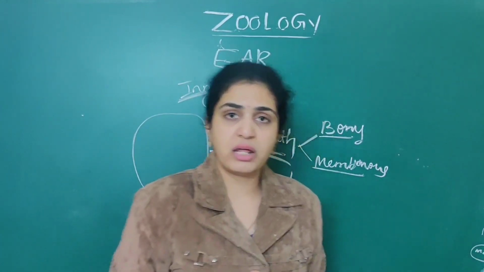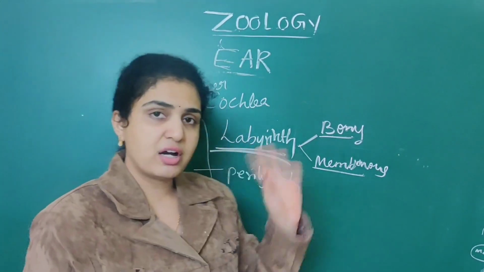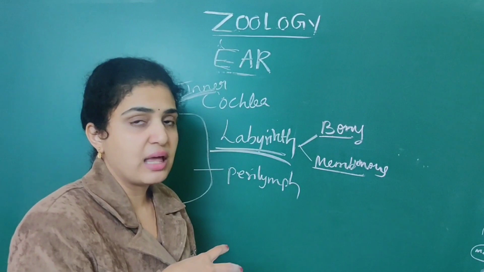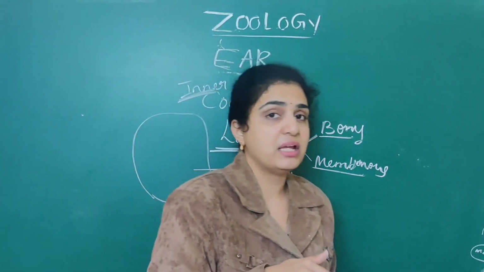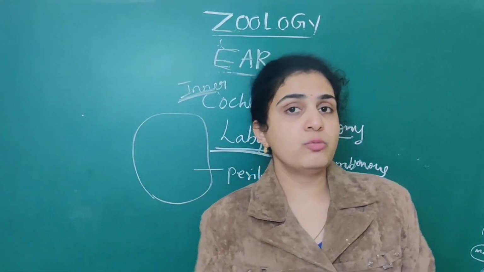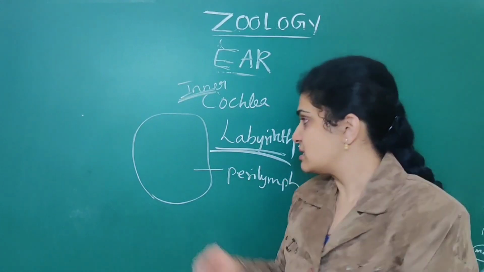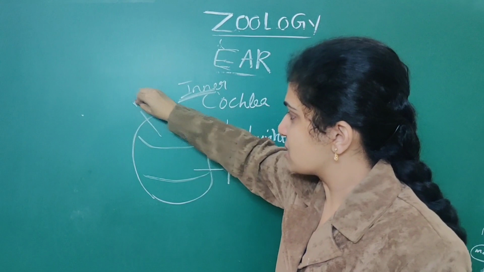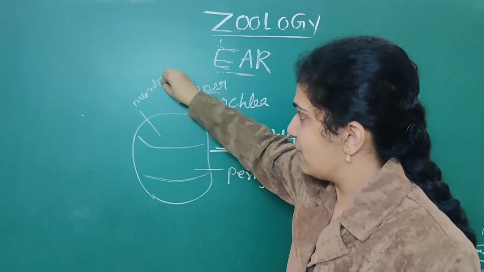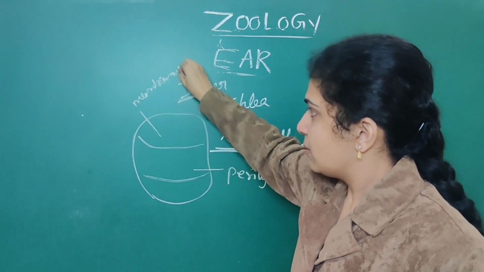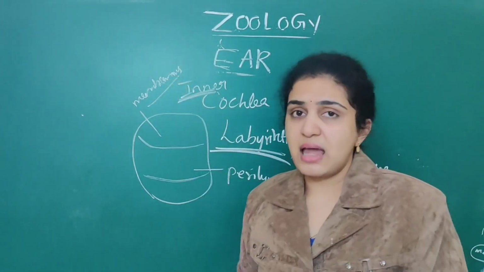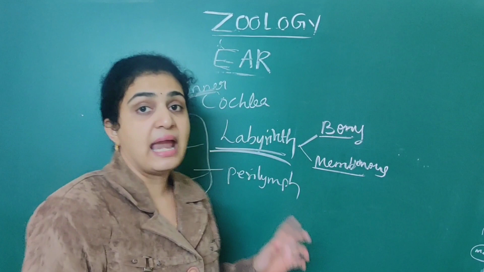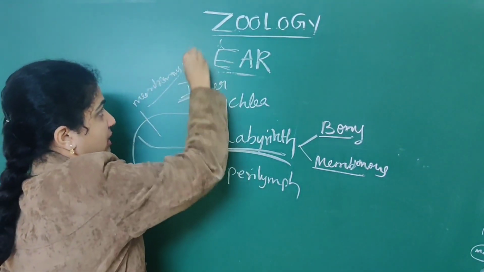It is fully covered with this fluid, and this is called the bony labyrinth. Again, this bony labyrinth is divided into numerous parts. These small parts are called the membranous labyrinth. Now this membranous labyrinth is filled with a fluid that is called endolymph.